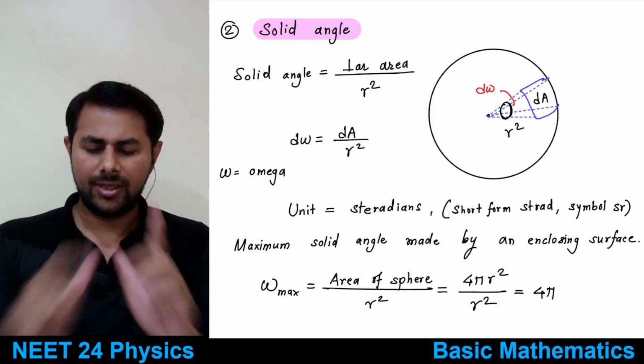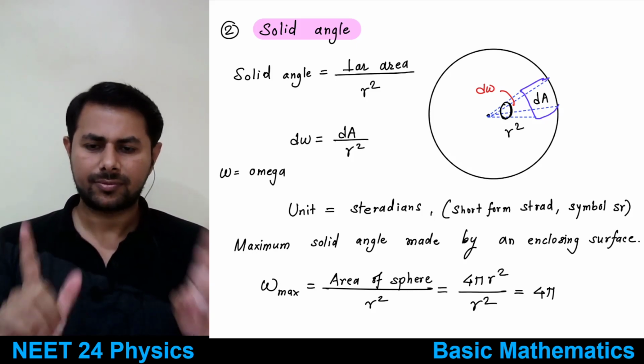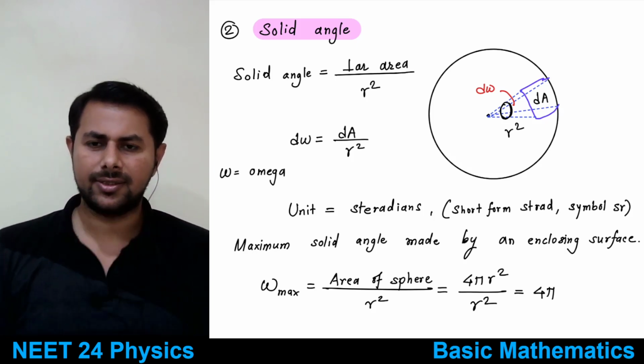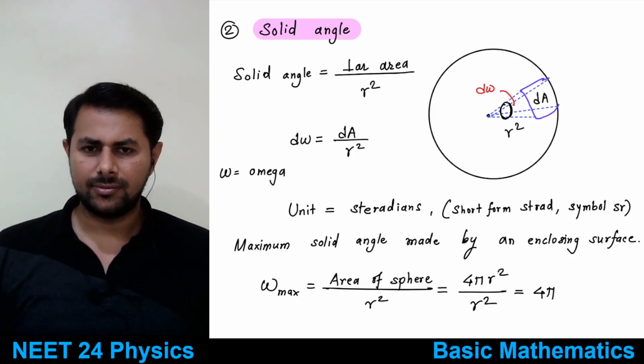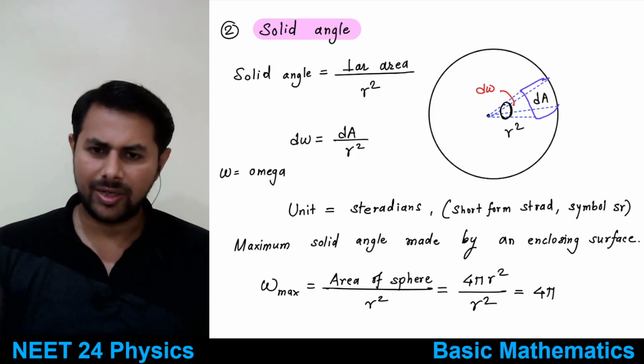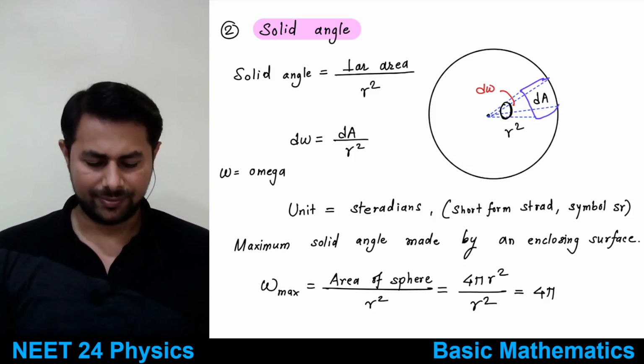So what will you get if you rotate an angle by 360 degrees? Think about the shape that you are getting. You get a cone like this, right? Very good. That cone is called the 3D angle.